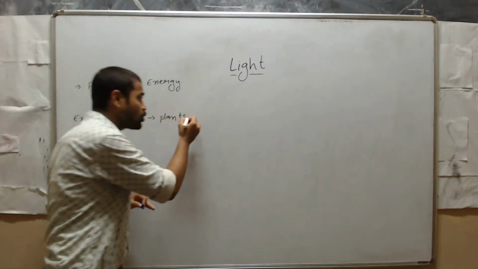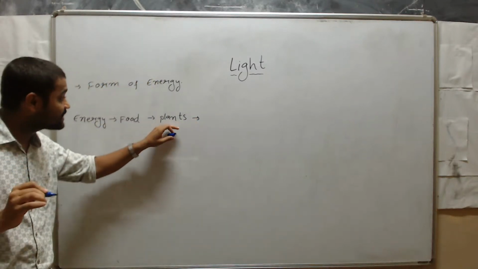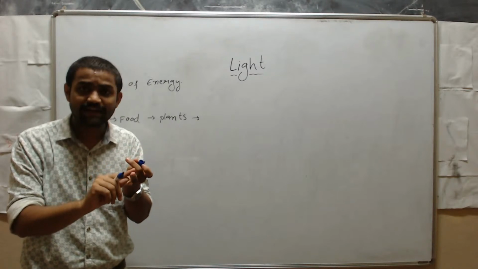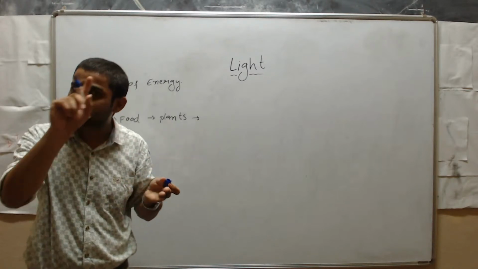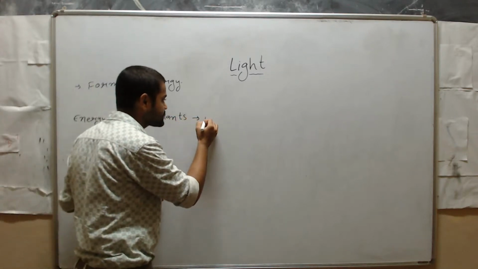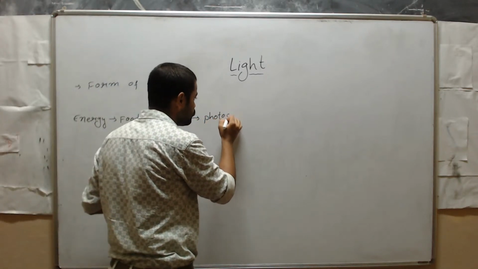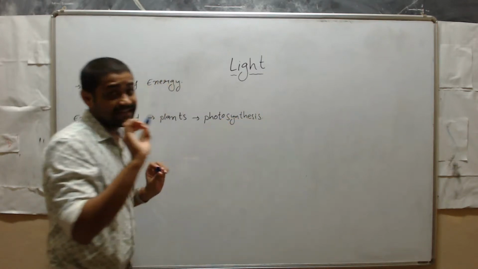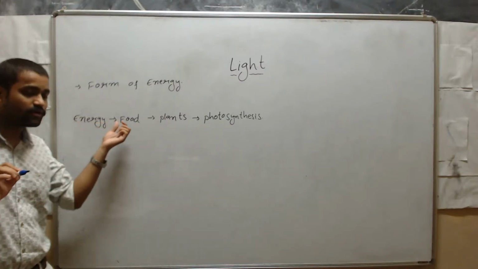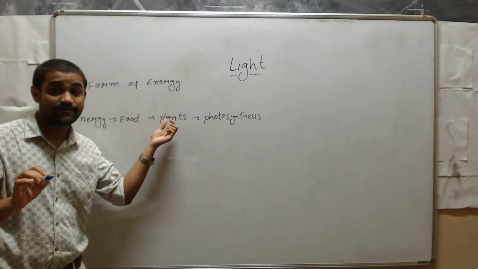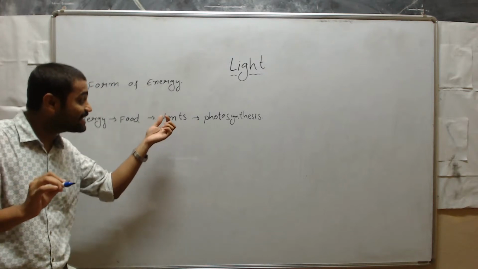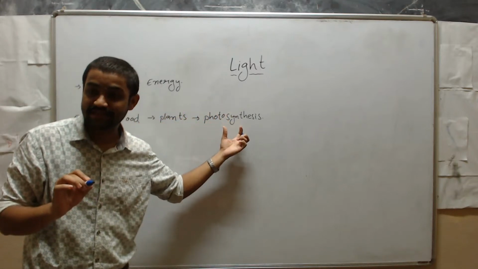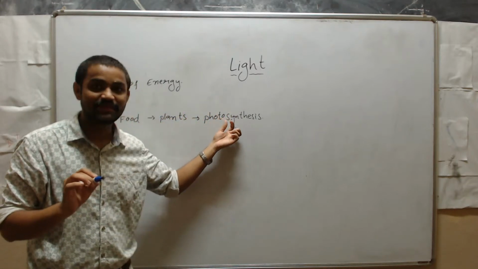Plants will produce the food in the presence of water, carbon dioxide and sunlight, and that process is called photosynthesis, students. Is it clear? We will get energy from food, and food will come to us from plants or animals, and those plants will produce the food by the photosynthesis process.